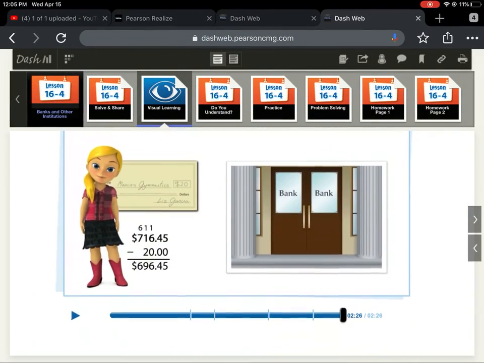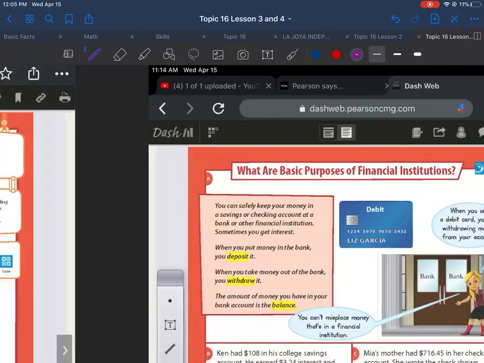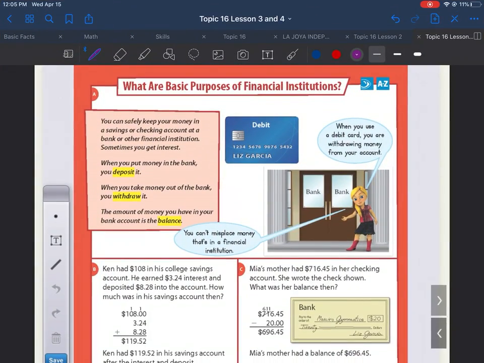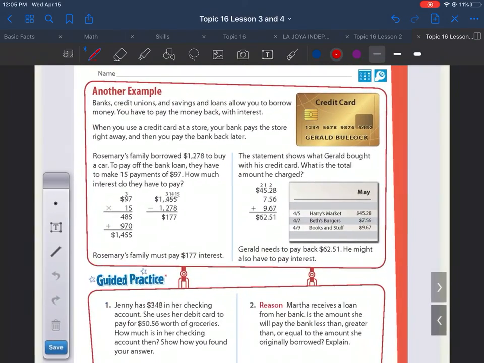Okay, so we're going to go ahead and continue now. Sorry, I went to the wrong place. We're going to go ahead and continue now. If you need to come back to the vocabulary, it is right here: deposit, withdraw, and balance. So we're going to go ahead and go into another example.